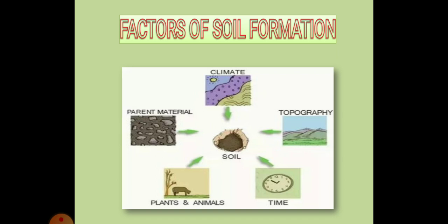Soil permeability means the property of the soil to transmit water and air. Next, climate conditions like temperature and rainfall determine the rate of weathering and the formation of humus. The other factors are relief, that is topography, that determines the altitude, slope and accumulation of soil.